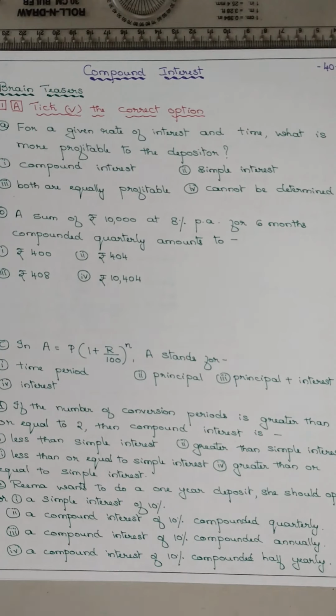Now coming to the brain teasers. Question number 1A, tick the correct option. For a given rate of interest and time, what is more profitable to the deposition? Means when you deposit the money, which is better? Is it the compound interest? Is it the simple interest? Are both equally profitable or cannot be determined? So which type of method is better?